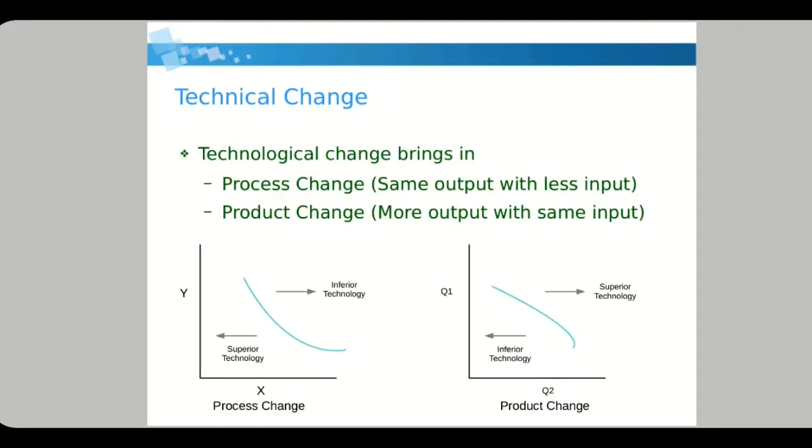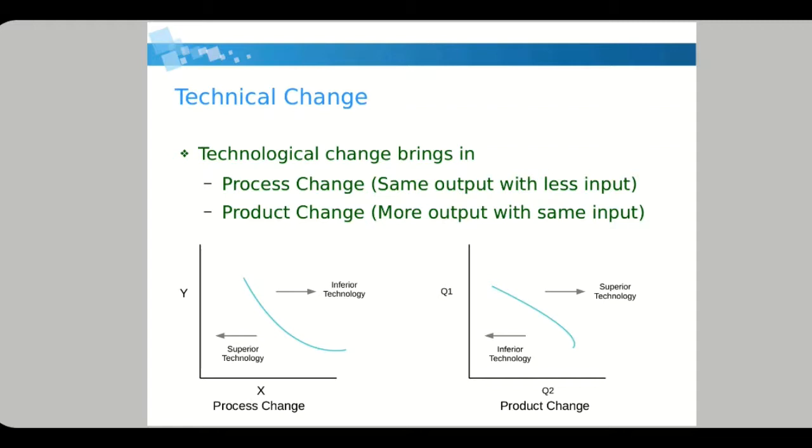Now, technical change. Technological change obviously affects the production. There are two types. First is process change and second is product change. So the first graph shows process change. On the x-axis, x is one input and on the y-axis, y is one input. So what it says is, the same output with less input.